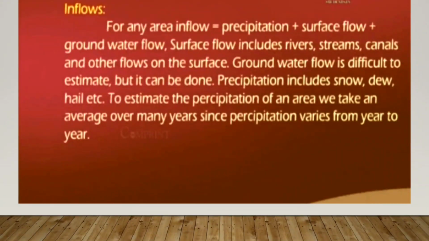Inflows. For any area, inflow equals precipitation plus surface flow plus groundwater flow. Surface flow includes rivers, streams, canals and other flows on the surface. Groundwater flow is difficult to estimate, but it can be done. Precipitation includes snow, dew, hail, etc. To estimate the precipitation of an area, we take an average over many years, since precipitation varies from year to year.